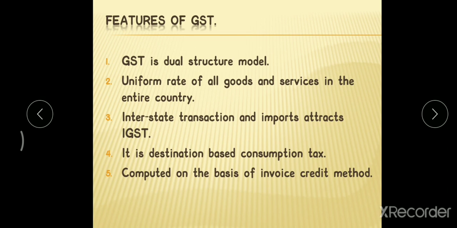Here the entire revenue will be collected by the central government. Later they will share it with the concerned state or union territory where such goods and services are utilized, received or consumed. The amount is collected by the central government, and later they pay it to those states or union territories where the goods or services have been purchased or used.